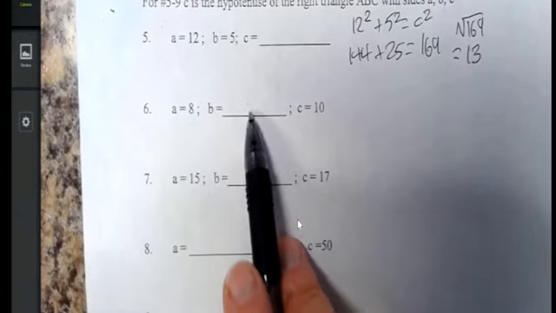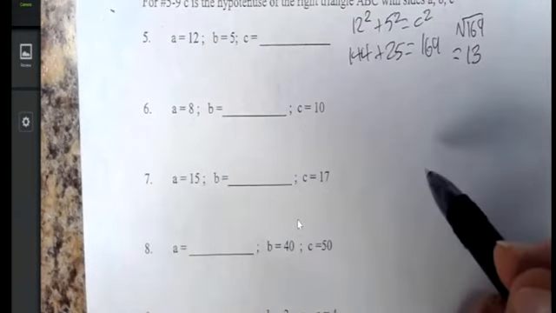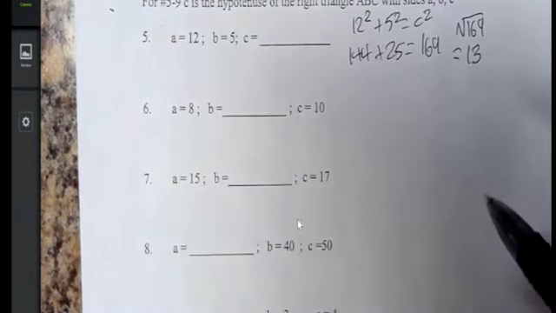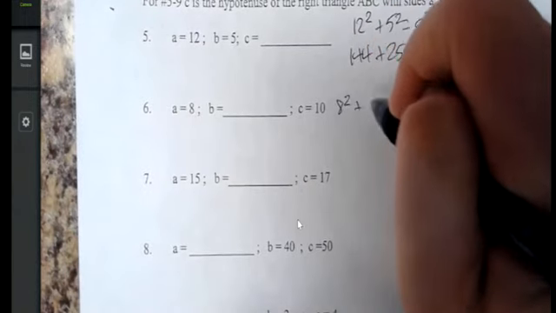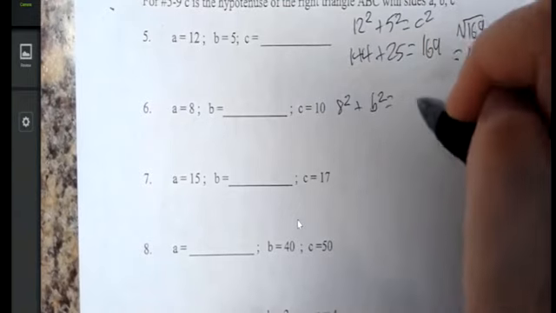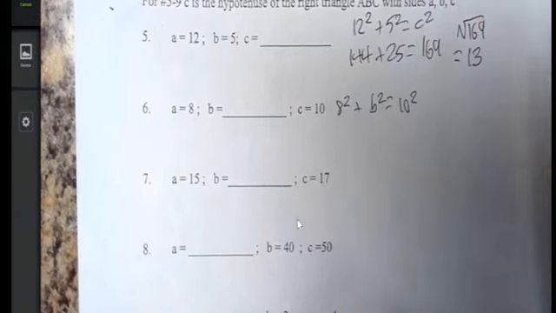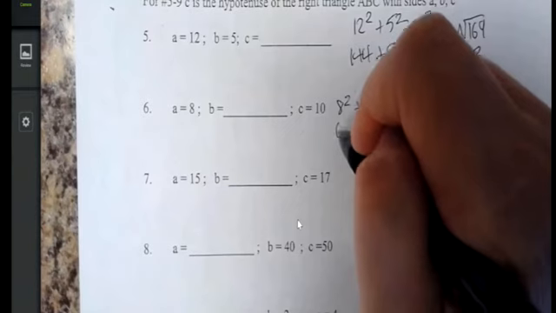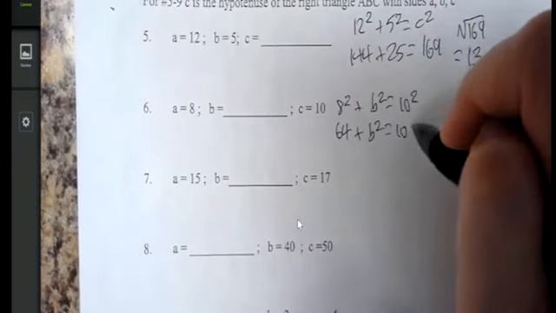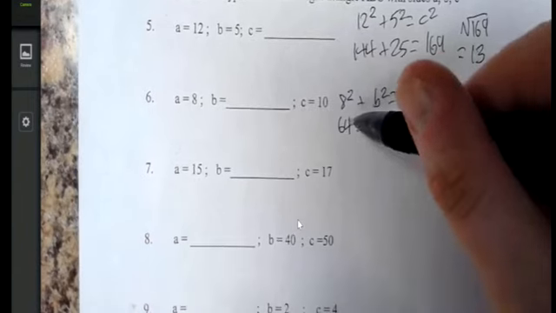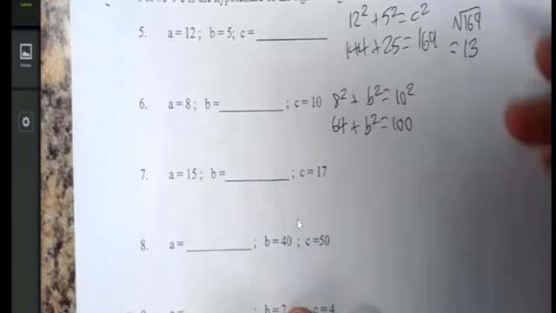Here we have a side A, we do not have a side B, we have a side C. So in this case we know the hypotenuse, the long side. A squared plus B squared equals 10 squared. 64 plus B squared equals 100. So a number, 64 plus a number equals 100.